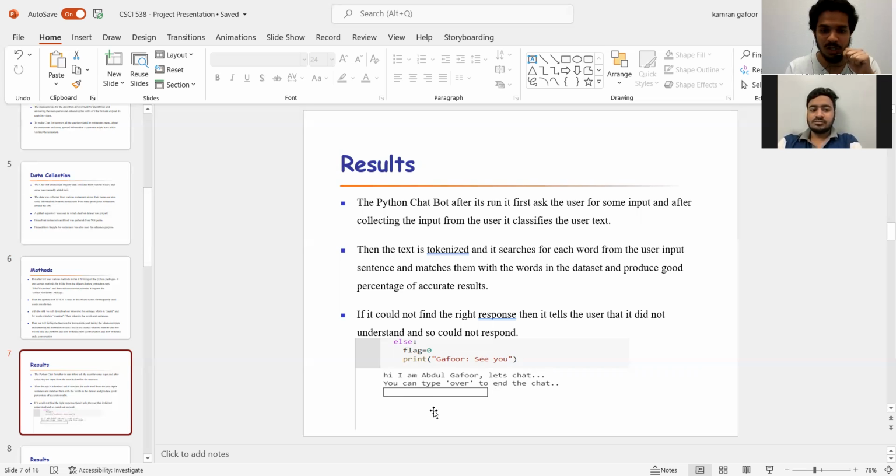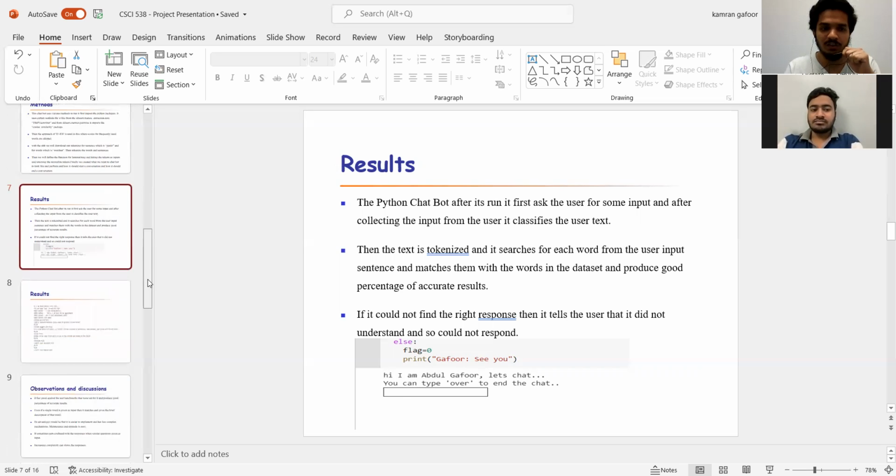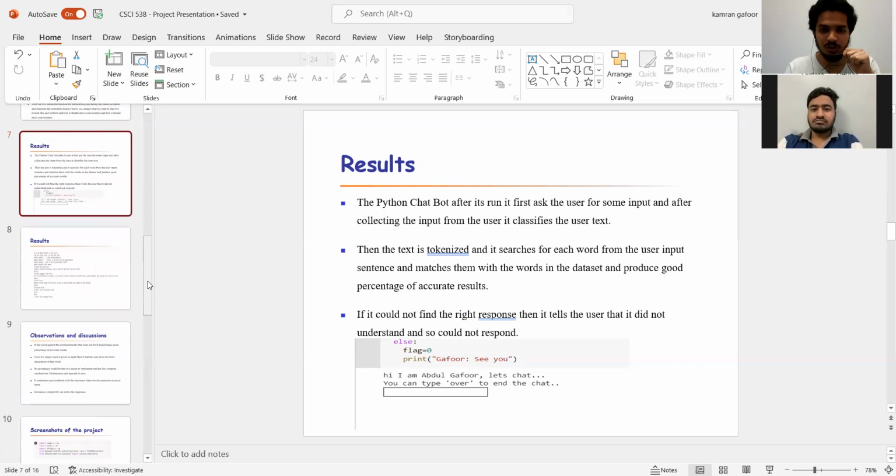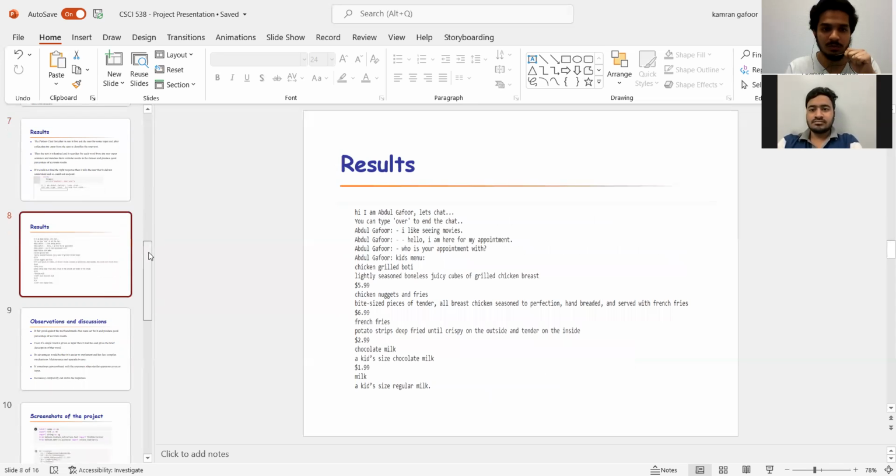So in the box over here, the user needs to input any sentence and then the output can be generated. And if the user wants to end the conversation, he just needs to type "over". I have given a single line of code, so you can type "over" to end this chat. Let me show you the output over here.